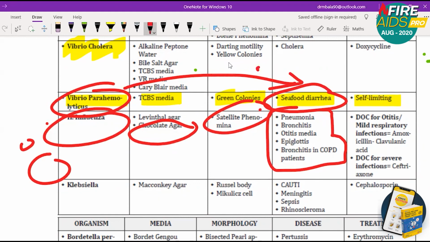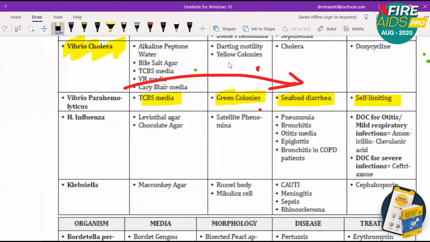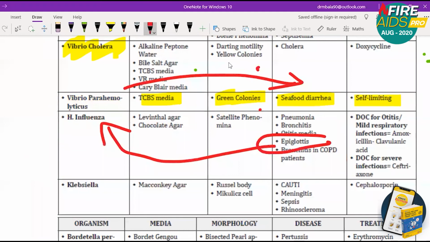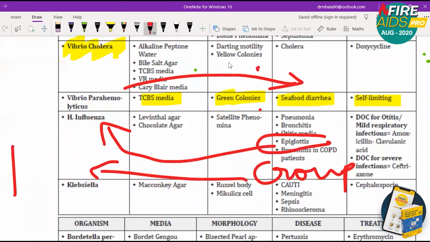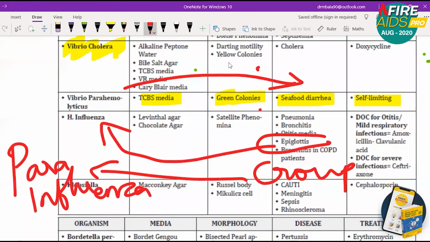So you must remember epiglottitis, a highly repeated MCQ, is caused by H influenzae. There is a condition called croup. It is caused by parainfluenza. Epiglottitis is caused by H influenzae. Croup is caused by parainfluenza. Okay, this point you must remember in comparison. This is very important.